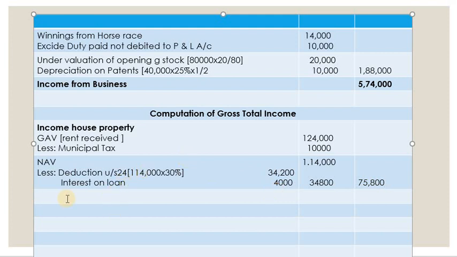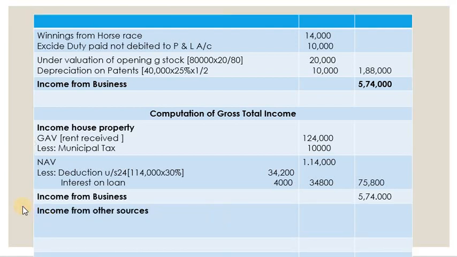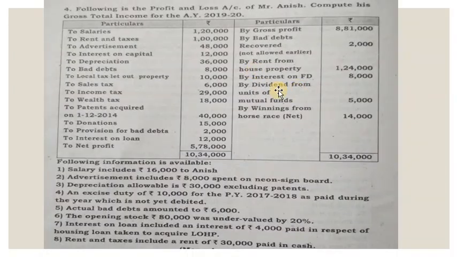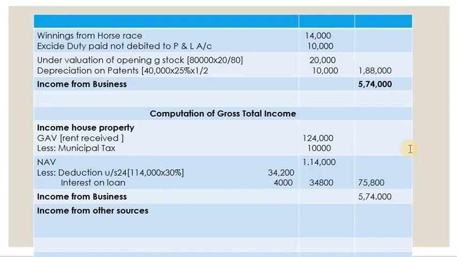Next one is income from business, which we have already computed. It's here itself, 5,74,000. Next one is income from other sources. There's no capital gain here, so directly we'll go to income from other sources. Let's go to the problem and find out how many incomes from other sources there are. First, interest on FD, fixed deposit, then dividend from mutual fund, then winning from horse race. So totally there are 3. Let's write all those 3 in income from other sources.